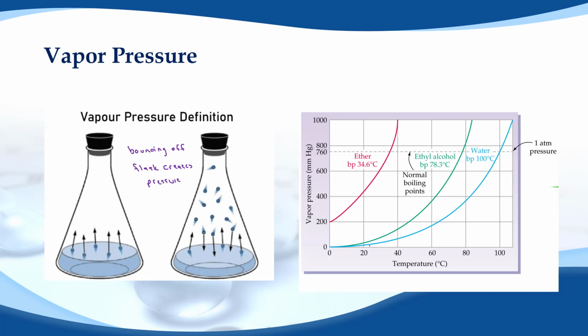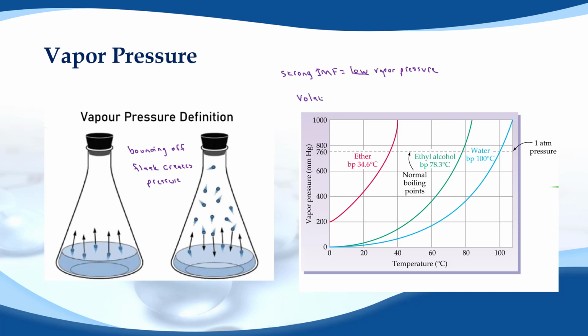Now, thing to keep in mind: the stronger the intermolecular forces, the lower the vapor pressure, because it becomes much harder for a substance to separate when it's strongly attracted to its other molecules. So water, because it has strong hydrogen bonding, has a very low vapor pressure for its temperature, much lower than that of ethyl alcohol or ether, which they mean dimethyl ether when they talk about it.